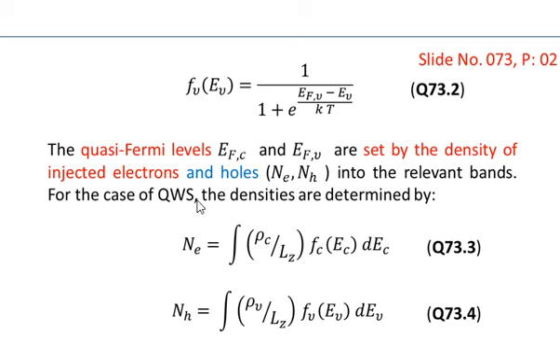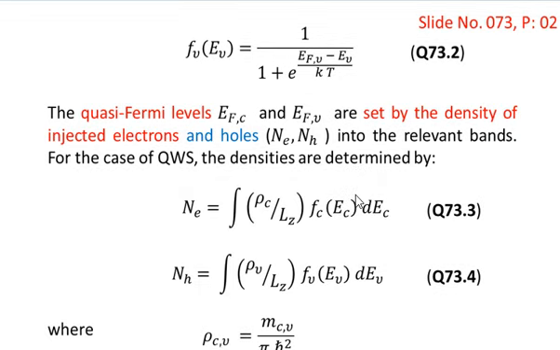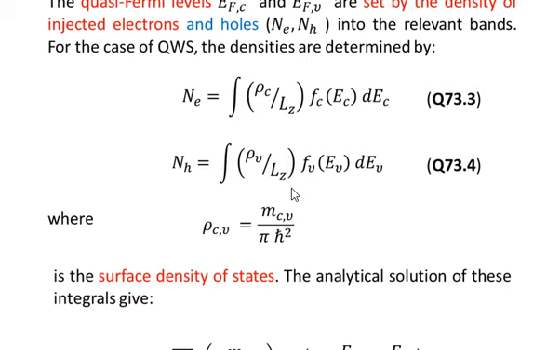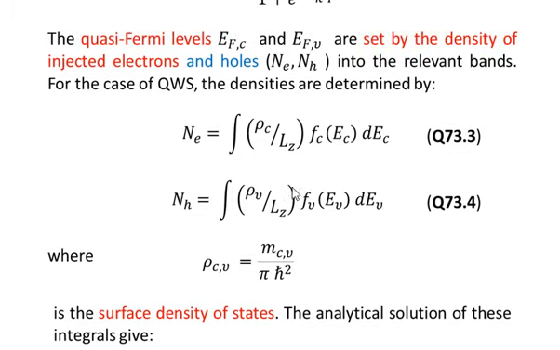For the case of quantum semiconductors, the densities are determined by, for example, equation number 3, which gives you the density of electrons in the conduction band. So Ne is equal to the integral of rho c over Lz. Here rho c is the surface density of states in the conduction band, and we divide it by Lz to give you the density of states in the volume, that is the volume density.